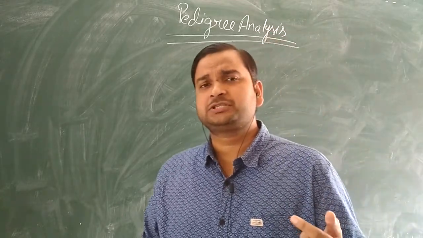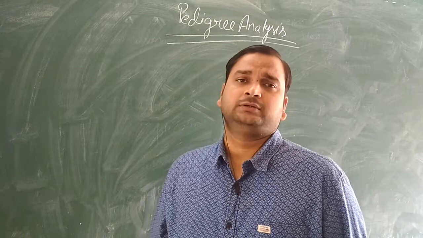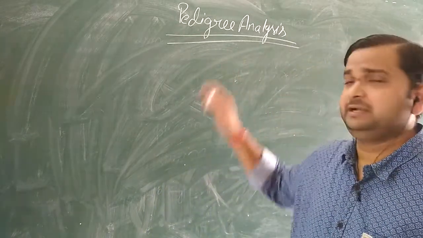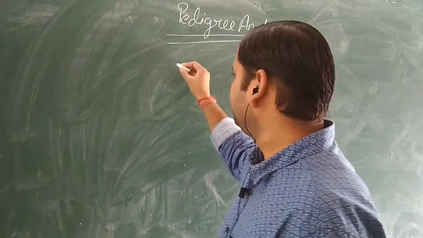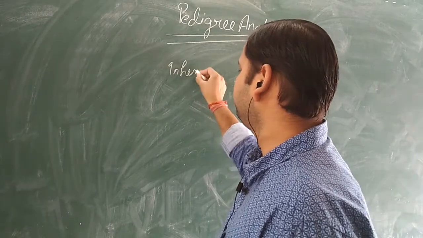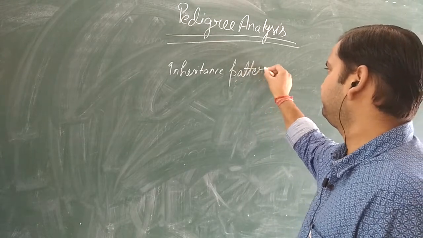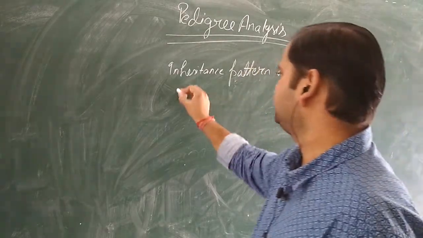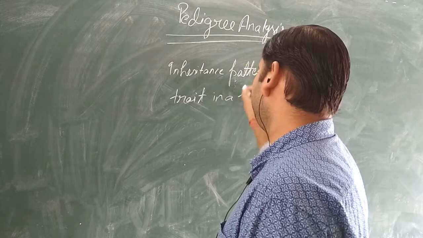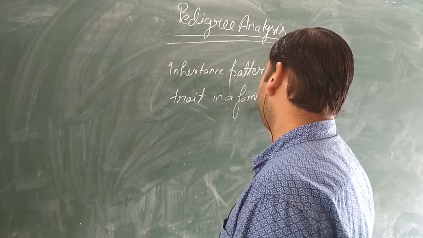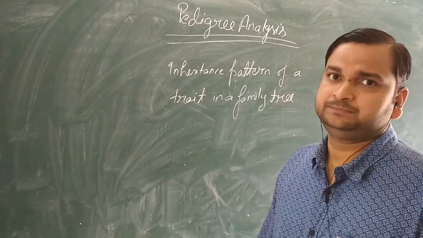Therefore, what is the method to study the inheritance pattern of a trait in the human population? That method is nothing but the pedigree analysis. So what is done in the pedigree analysis? We study the inheritance pattern of a trait in a family chart, in a family tree, you can say.